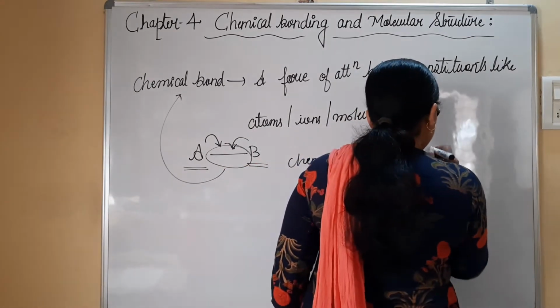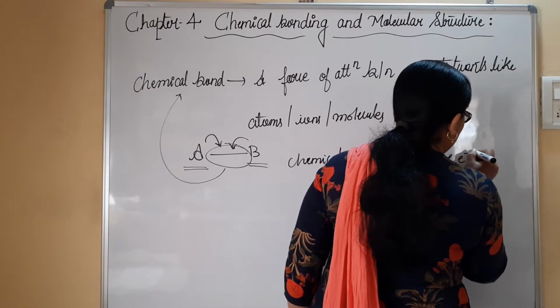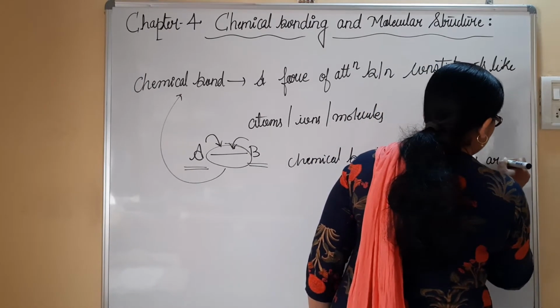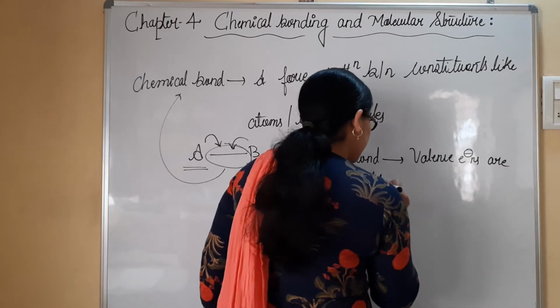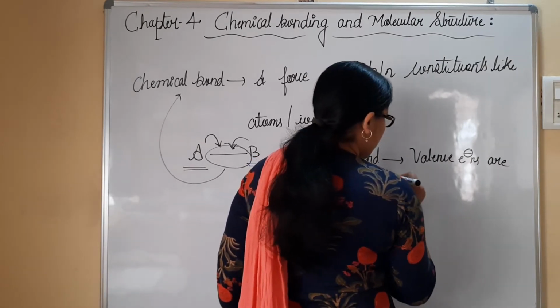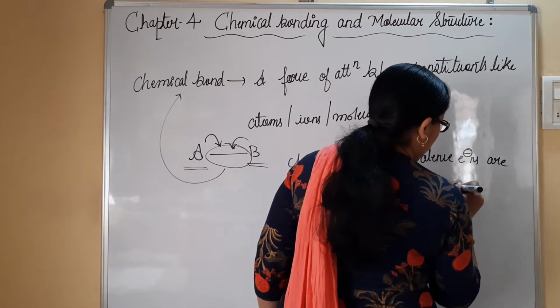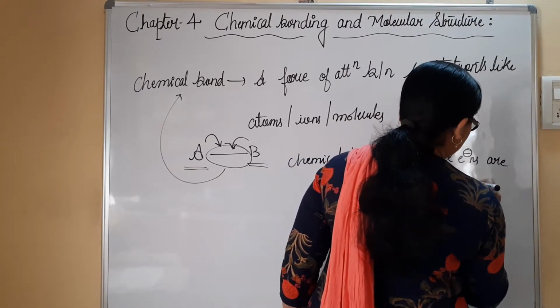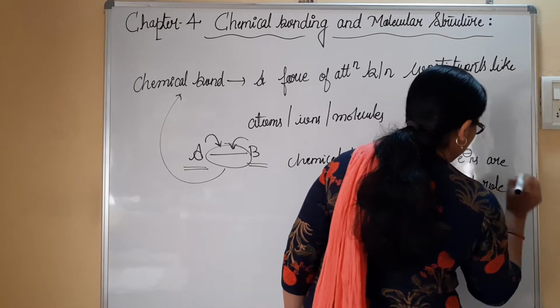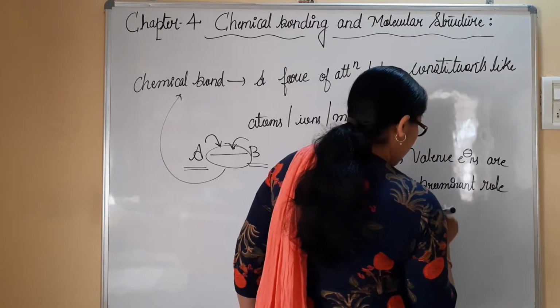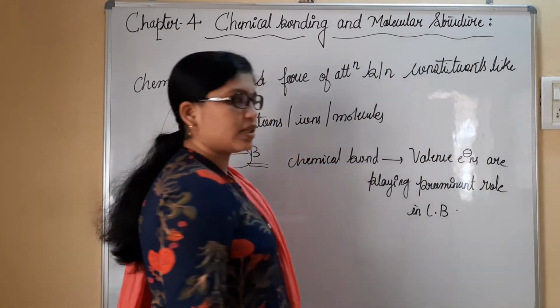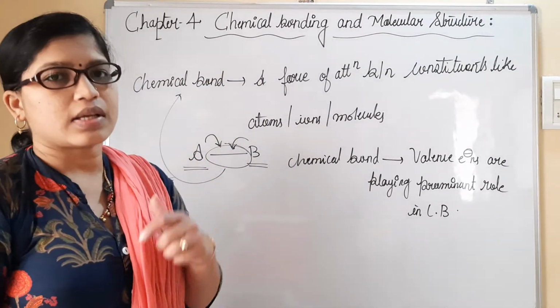Valence electrons are playing a prominent role in chemical bonding. Now the question arises, what do you mean by valence electrons?